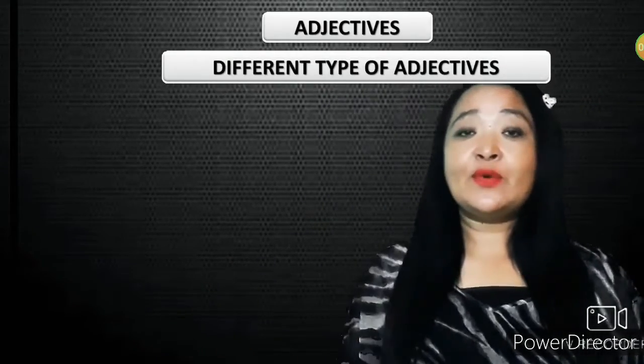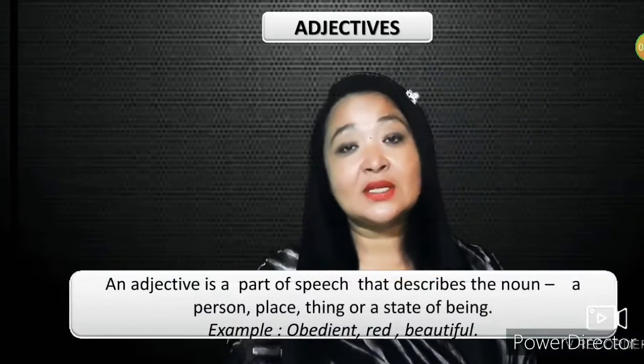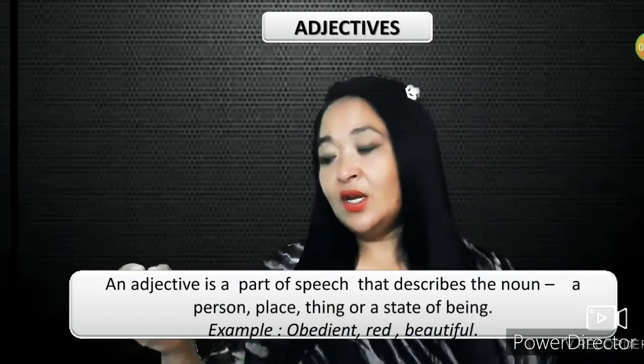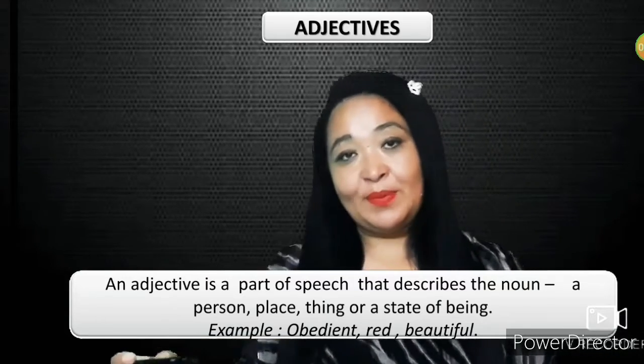Now, first of all, what is an adjective? We've been studying adjectives for so many classes now. By now you must be knowing what an adjective is. Well, an adjective is a word that describes a noun, a person, place, thing, or a state of being.